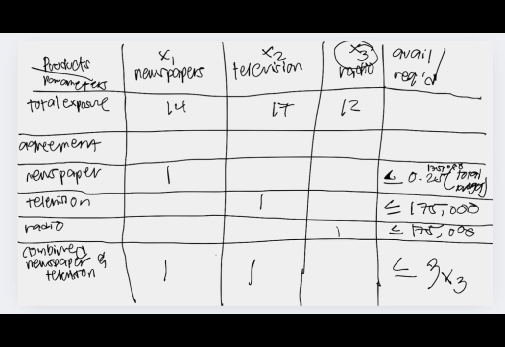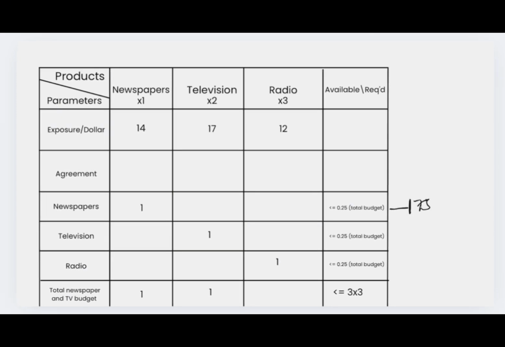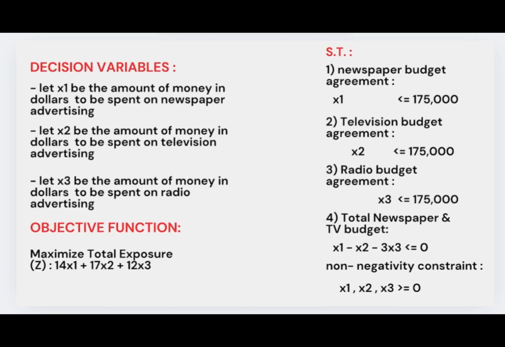So, this is our graph, or this is our table. So, dito tayo magbe-base para magawa natin yung cut straight. Okay, so now, ito na yan. Ito yan, pinalinis siya. Ito yung pinalinis na table. So, this is supposed to be 175,000. Okay, so, meron akong ginawa here. So, this is our decision variable.